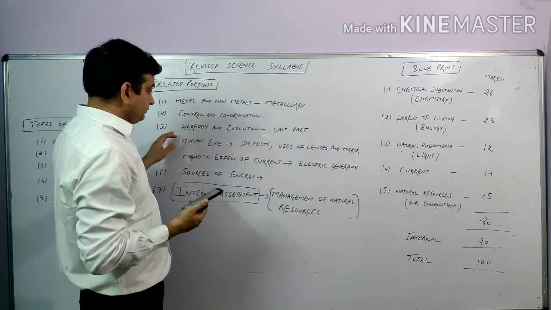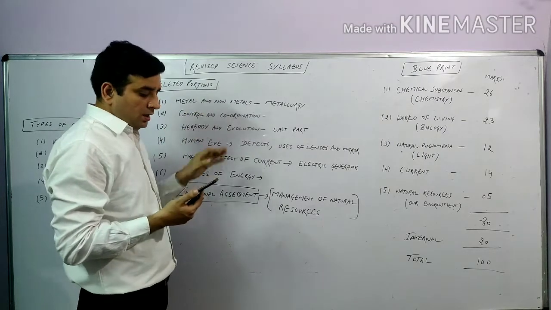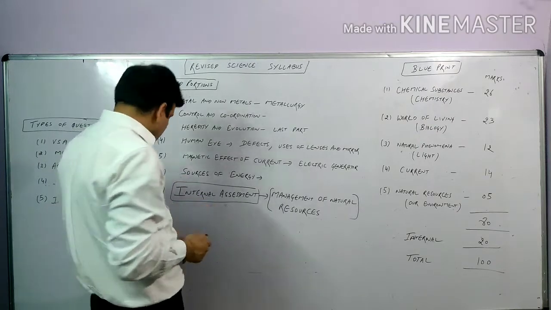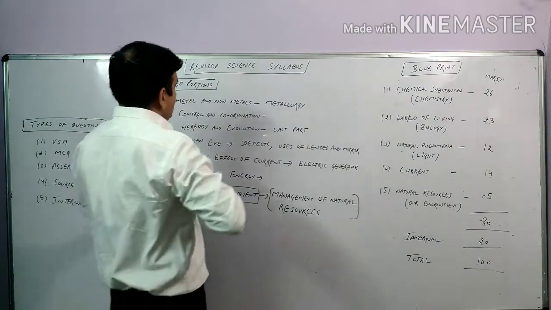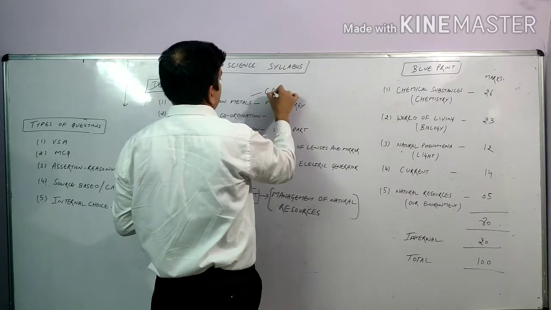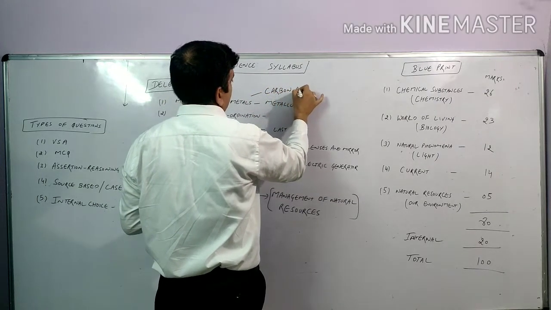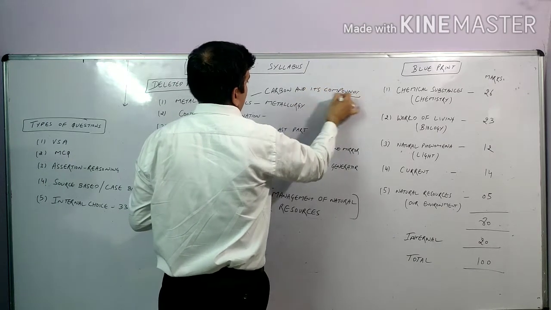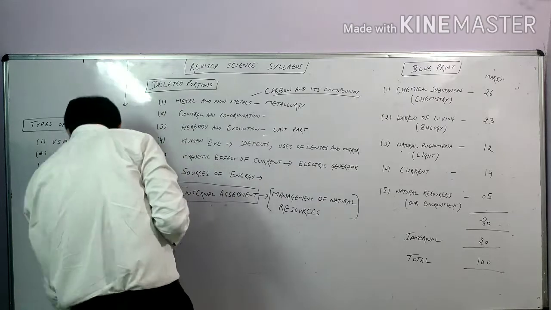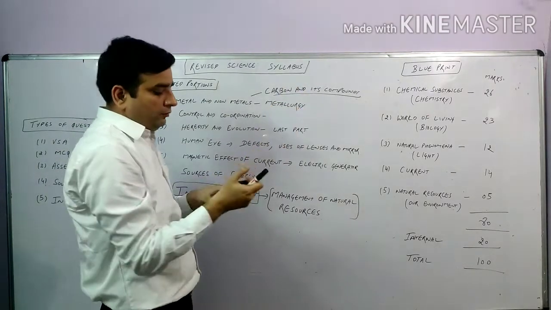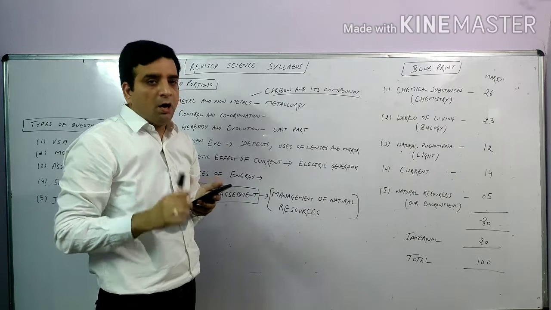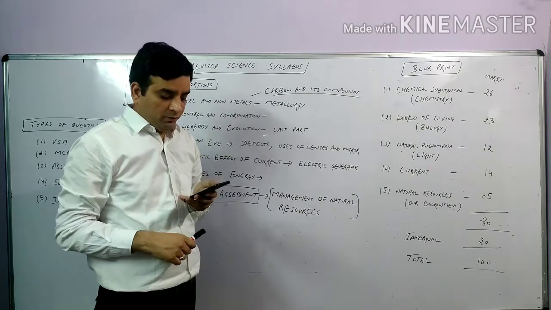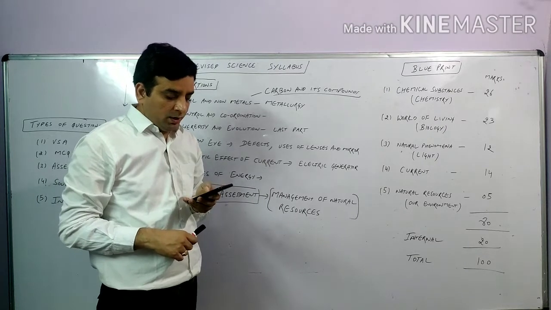The second topic where there has been a change is carbon and its compounds. From the carbon and its compounds topic, the topics that have been removed include how we can write the names of carbon compounds, their chemical properties, different functional groups, and saturated and unsaturated hydrocarbons.